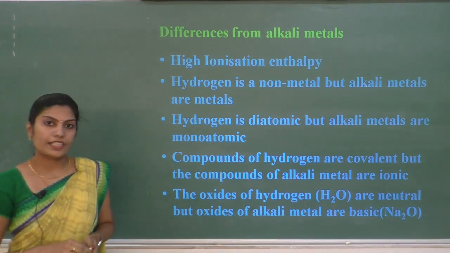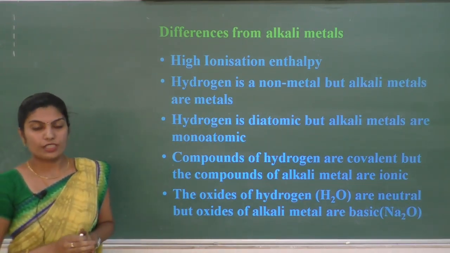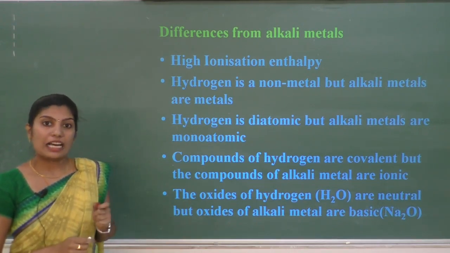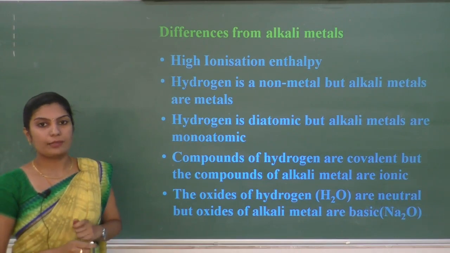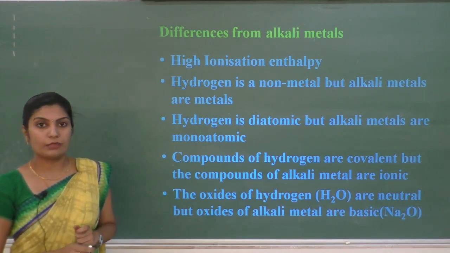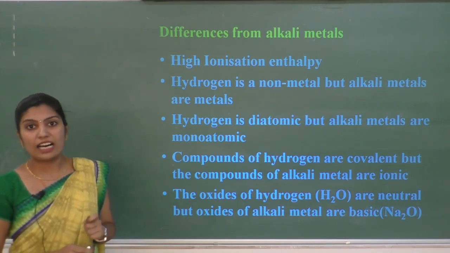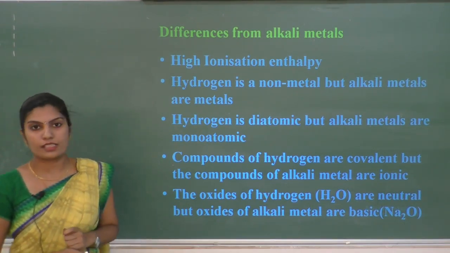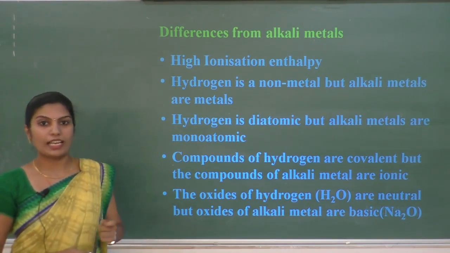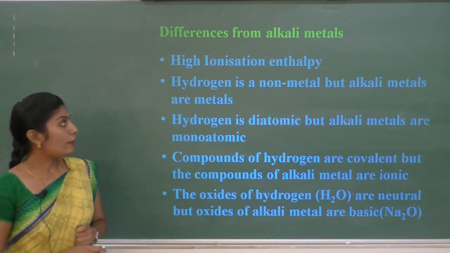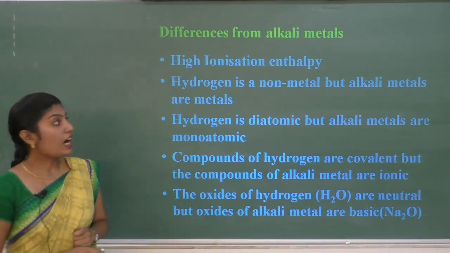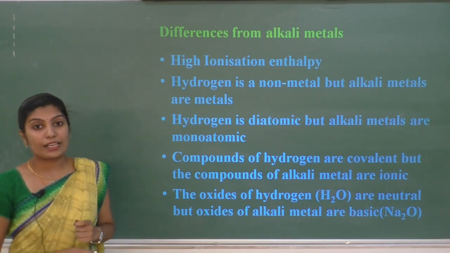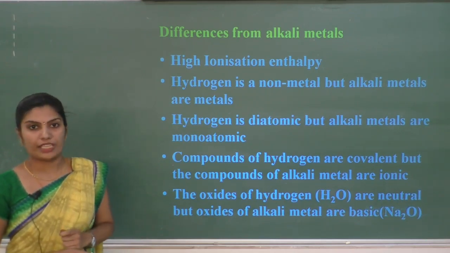As I already told you, hydrogen is having some properties similar to alkali metal. At the same time, it shows some differences with alkali metal. We shall see what are the differences between hydrogen and alkali metals. First difference is ionization enthalpy. What do you mean by ionization enthalpy?